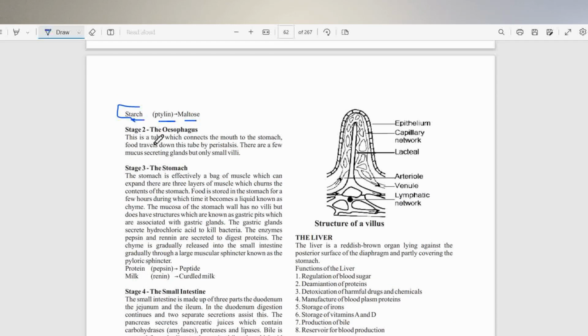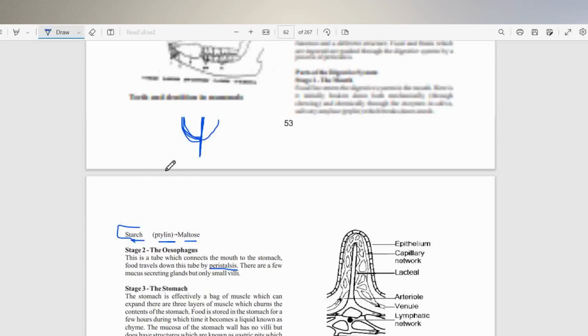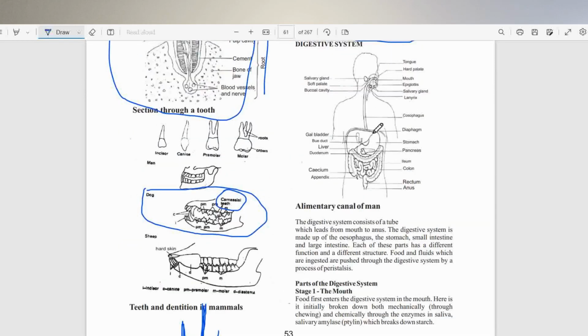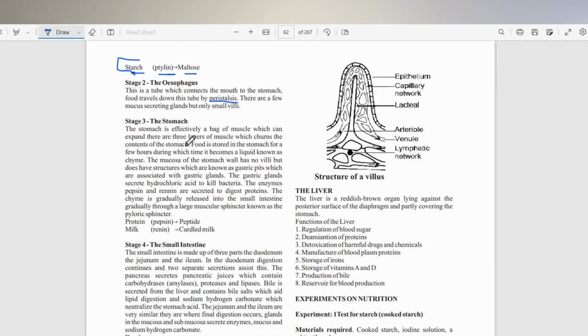Then when the food is swallowed, the esophagus allows the food to travel through by a process called peristalsis. All right, and then the food gets into the stomach. Now you should also know that at the entrance of the stomach here is a group of muscles that are called the cardiac sphincter. So they regulate the entrance of food into the stomach.